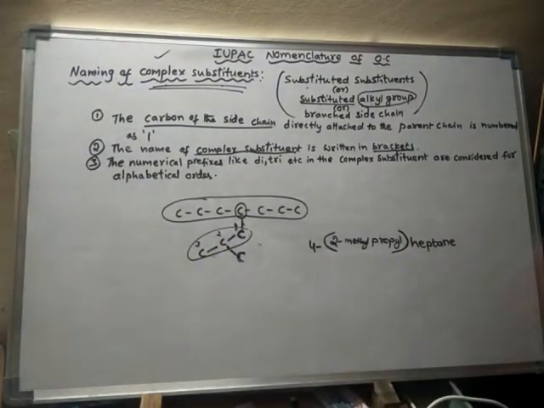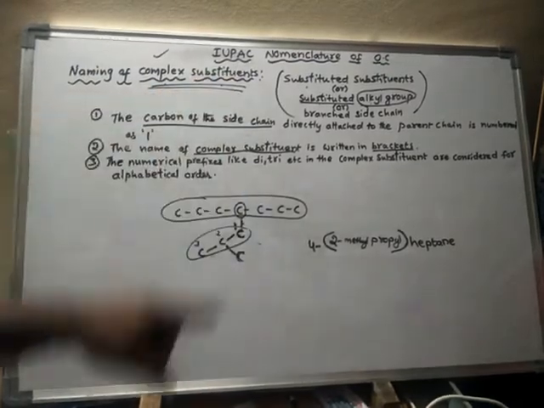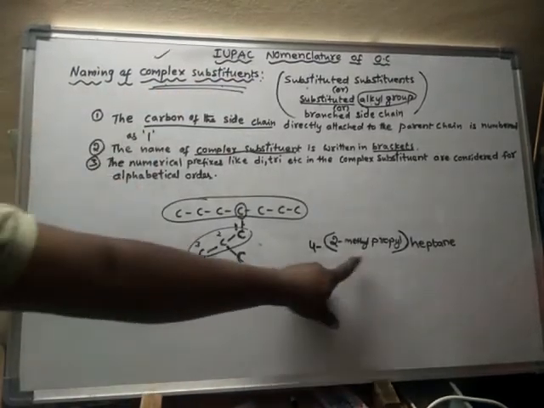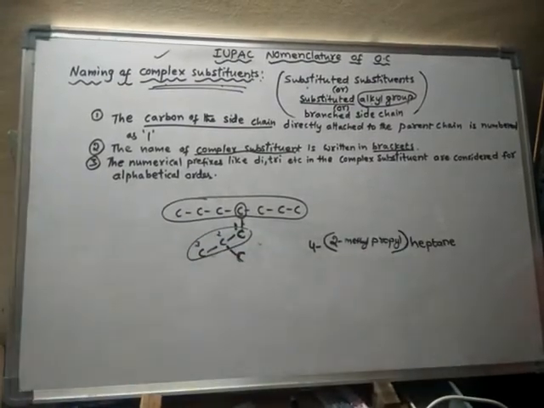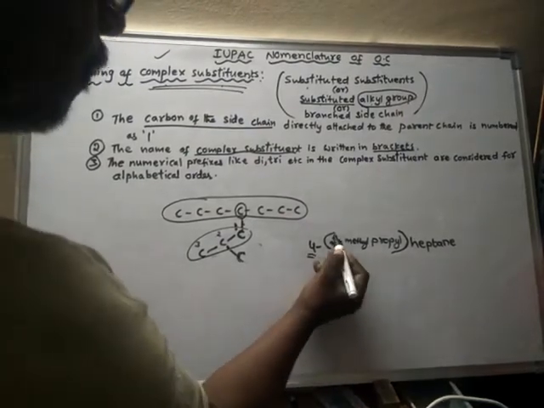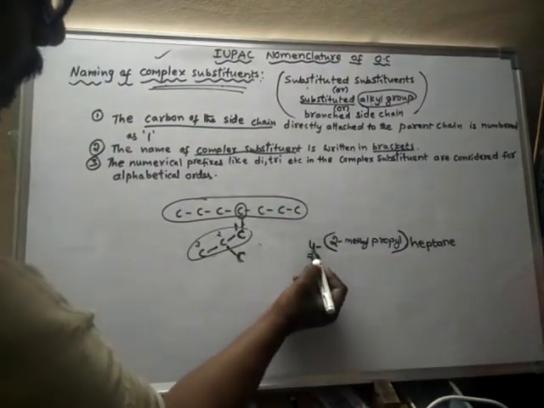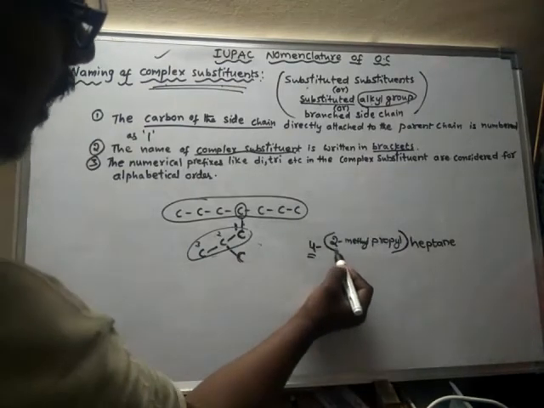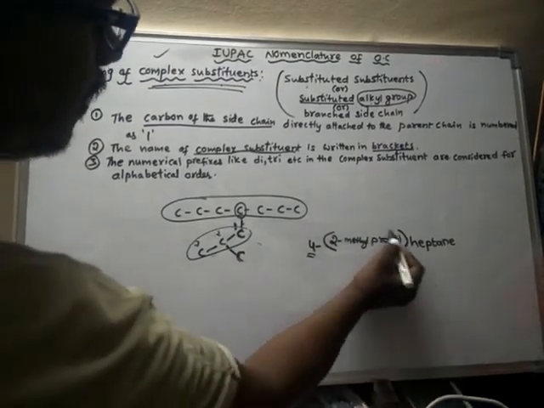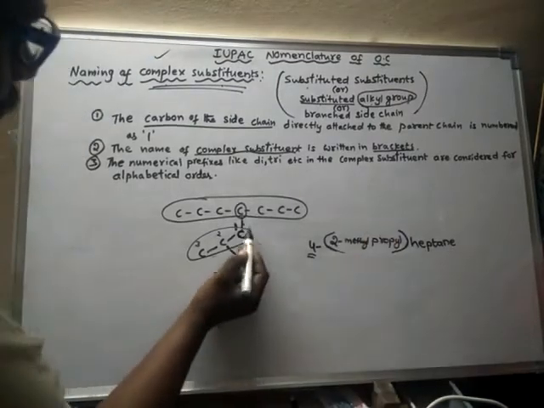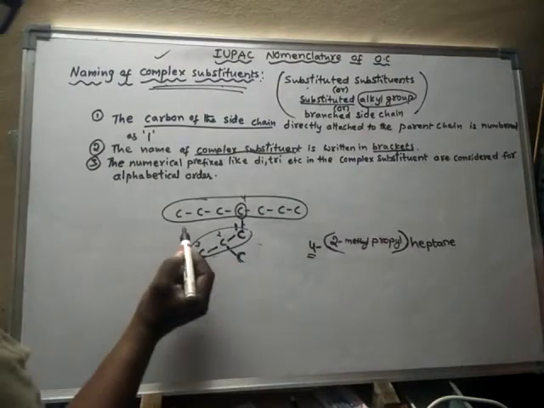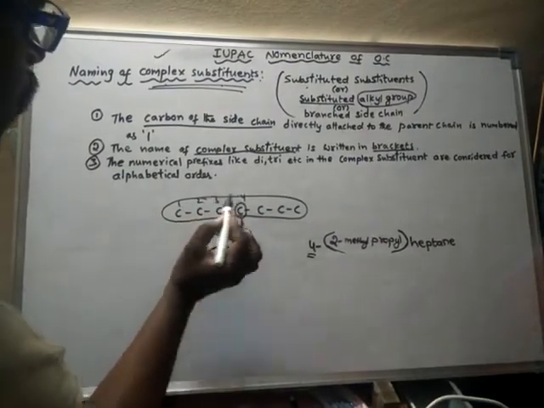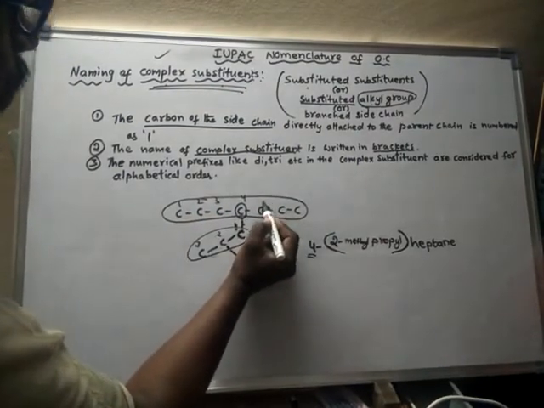In this way, when complex substituents are present, the IUPAC name of the compound should be written like this. So what does the number before the bracket indicate? If you write any number there, that number indicates the location of this complex substituent. So where is this complex substituent located? It is located on the 4th carbon. 1, 2, 3, 4. From here also 1, 2, 3, 4.